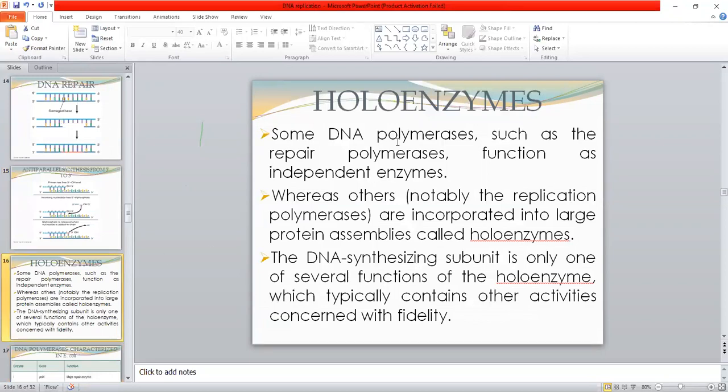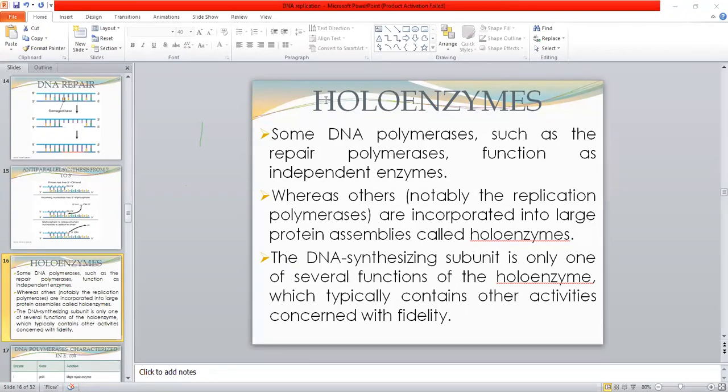Some DNA polymerases, such as the repair polymerases, function as independent enzymes. So the DNA polymerases involved in the DNA repair reactions exist as independent enzymes. Whereas others, such as the replication polymerases, are incorporated into large protein assemblies called holoenzymes.